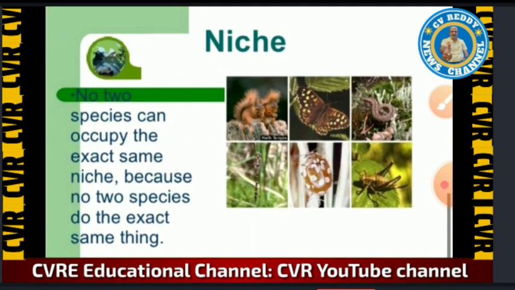No two species can occupy the exact same niche, because no two species do the exact same thing. In this diagram, we can observe a butterfly. Butterflies fly on the leaves, right? You can see some centipedes or millipedes, they live on the logs or bark of the trees. These are the best examples. And some of these arthropods live on the leaves or the stems. So the niches are different.